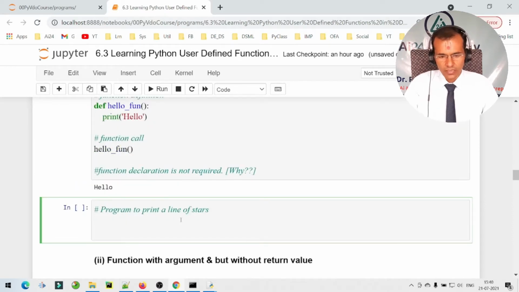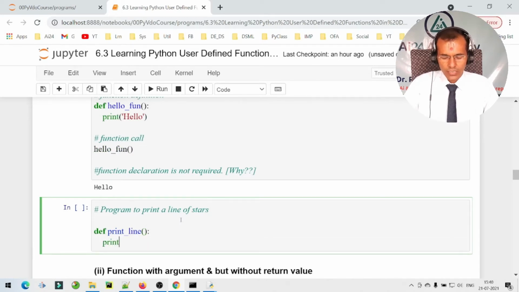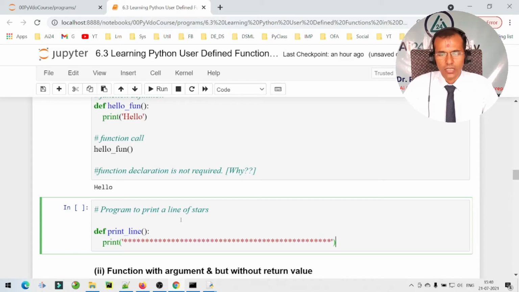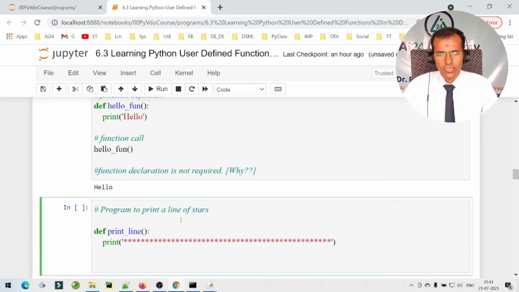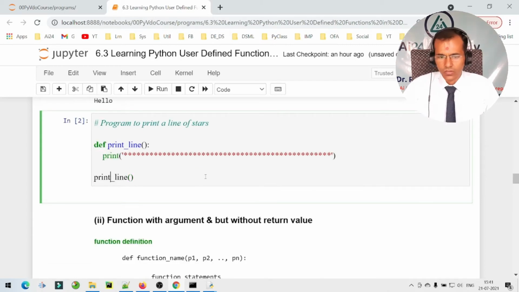Let us define the function, that is def. Let us have the name of the function as print line, and here we print a line of stars. So say for example we want to print this many stars and we don't want to return anything from this function. Now let us call the function and now let us run the program.